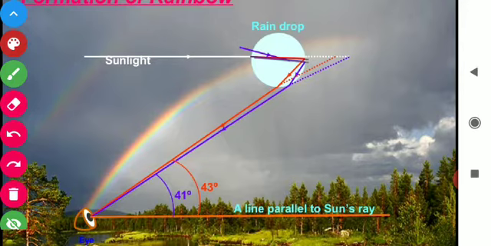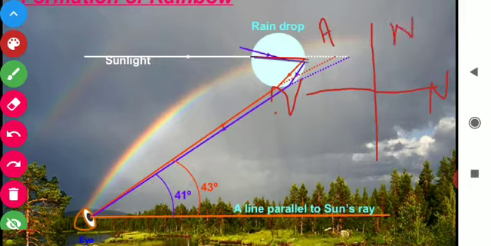So students, what is total internal reflection? Let's see. Students, suppose this is the interface and this is the normal. Here we have air, here we have water. We know that when the light comes after the interface, it will change its direction and it will bend towards the normal, because it is water here.